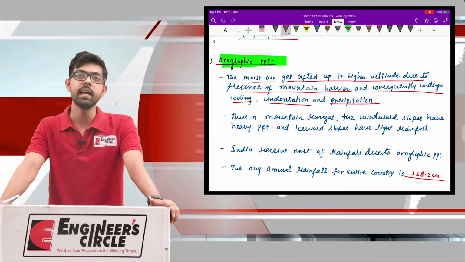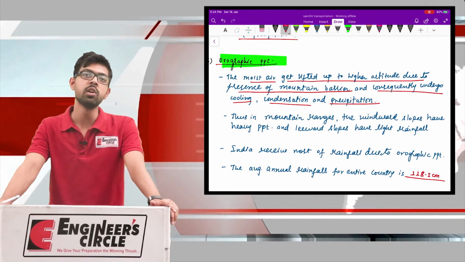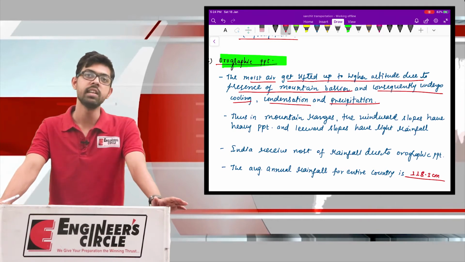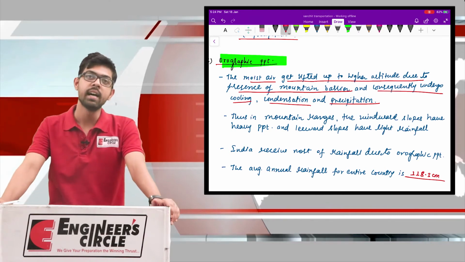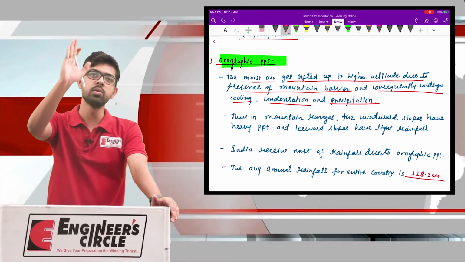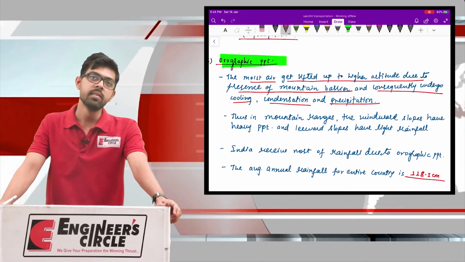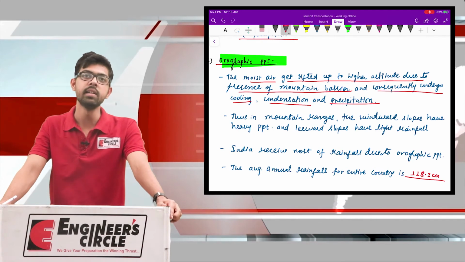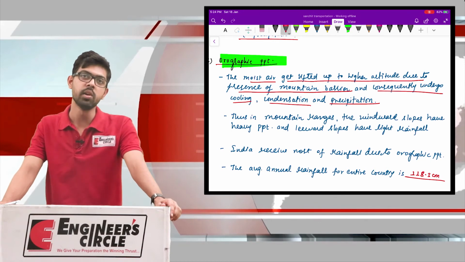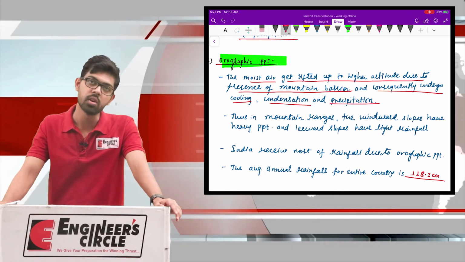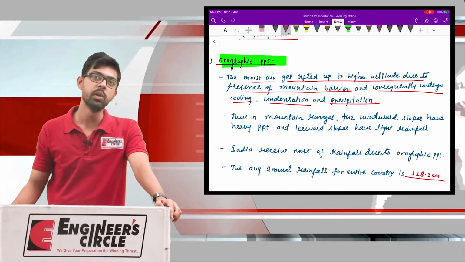That barrier will act as the carrier for these moist air, and in order to go to the other side of the mountain, the moist air are left with no other choice except to go along the height of the mountain. On this process of rising along the mountain, at a certain location, when their temperature goes below a critical limit, or a critical cooling takes place, then a large amount of this moist air will condense in the form of rain droplets and cause the heavy rain on the mountainous side or the windward side of the mountain.